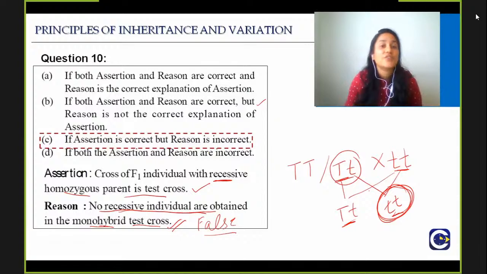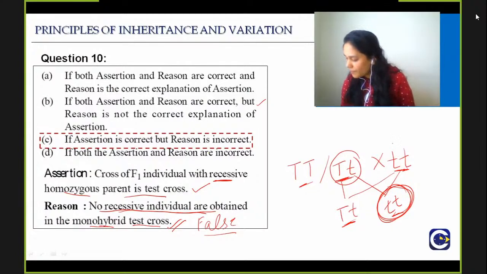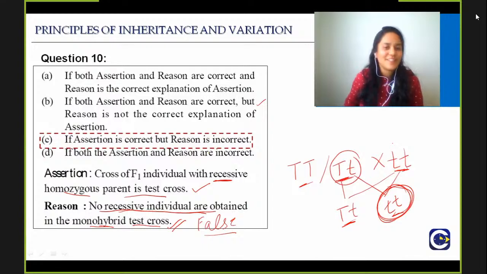Assertion is correct, but the reason is incorrect. Is it clear? Give me thumbs ups. For all those who answered B, some of them have retracted the answers. I'm hoping that it is clear. Always try to think, it's just a monohybrid test cross they are asking. So you can always see, you can cross this and this, and you can cross this and this. Okay, got confused with the options.